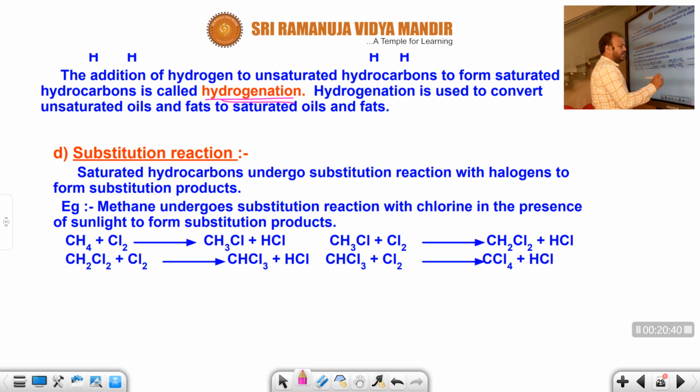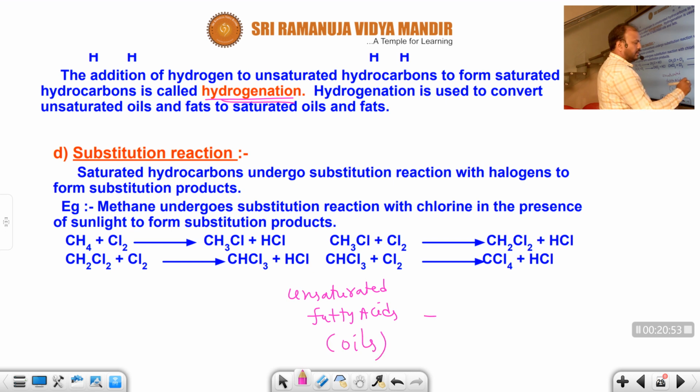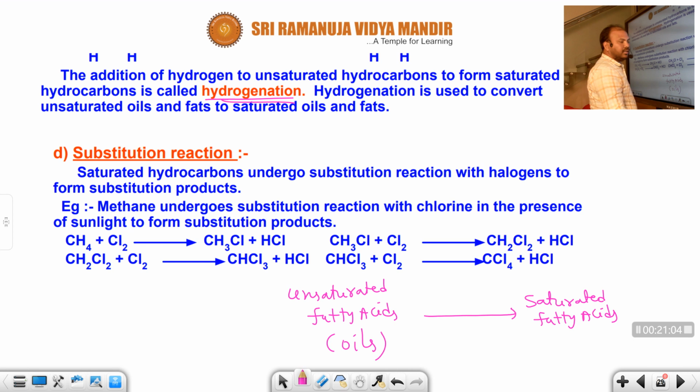So if you take unsaturated fatty acids, unsaturated fatty acids means oils, you know that. When unsaturated fatty acids are converted into saturated fatty acids, saturated fatty acids means you know that one, dalda. In the market, you know dalda. Dalda is a saturated fatty acid.